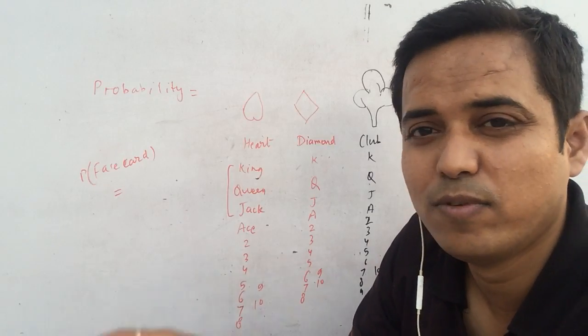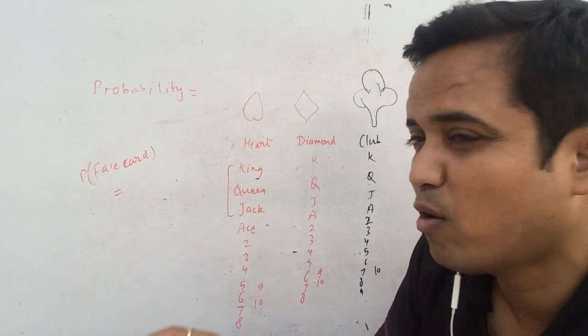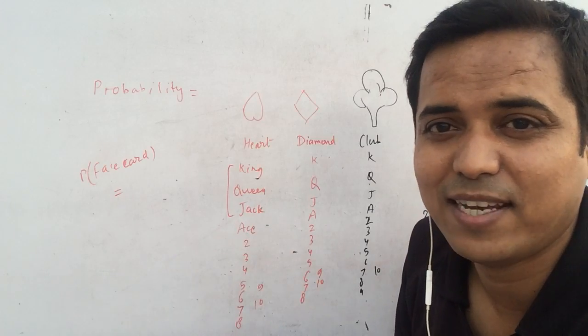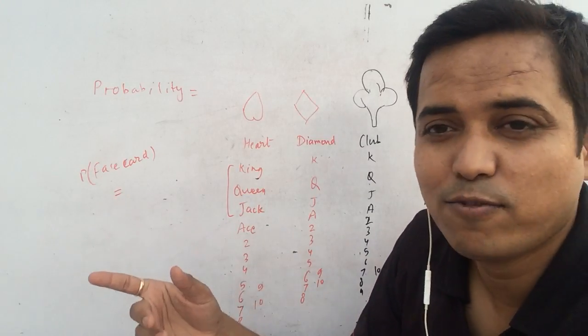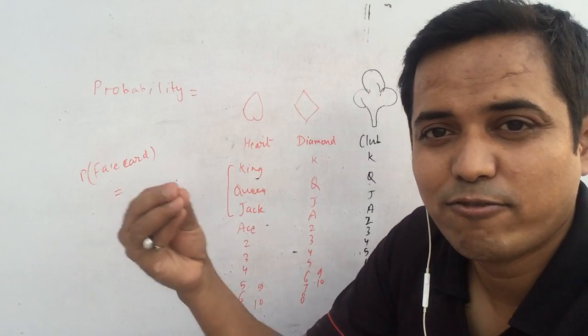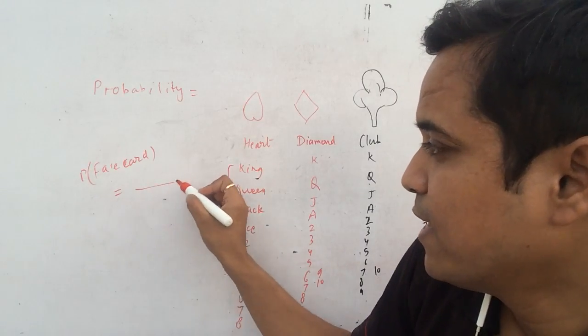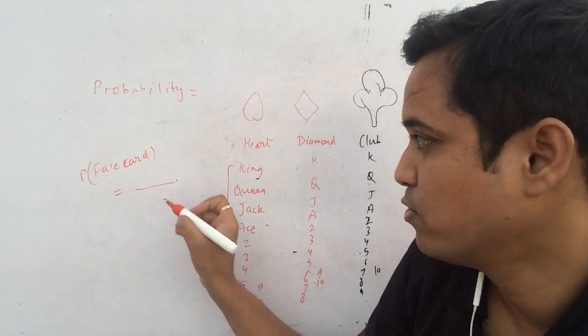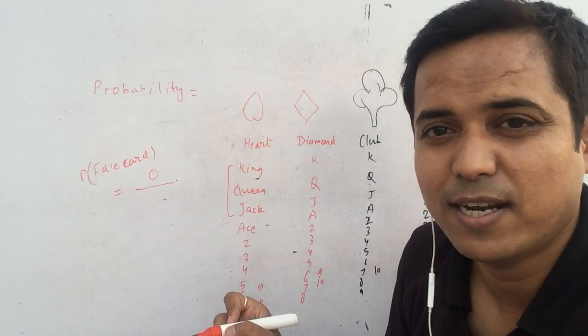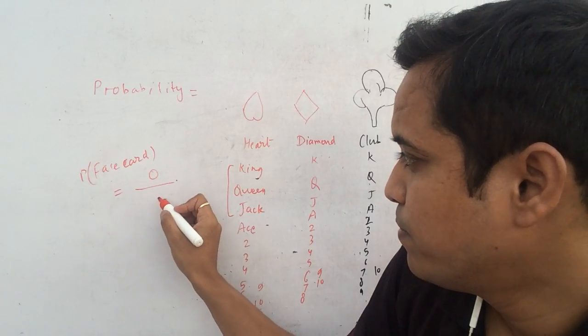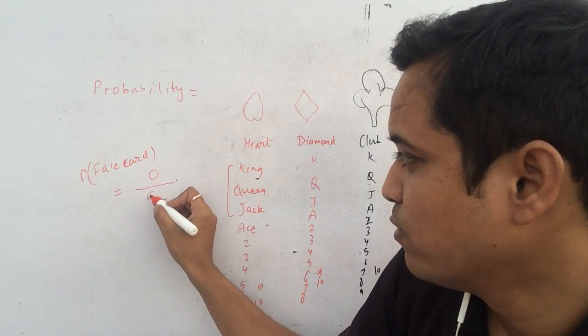So you have removed all the face cards, and you would not have any face card this time. If someone asks you again the probability of a face card, you would say that there is no case in our favor. So you would write the number of favorable events as 0 upon the number of total events, which is 52.